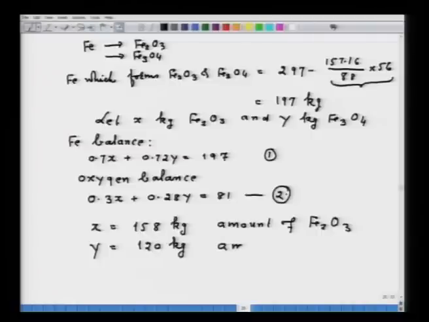This will be the amount of Fe3O4. Now, this particular problem is a bit tricky, but if you think, one gets the feel of how to do this problem.